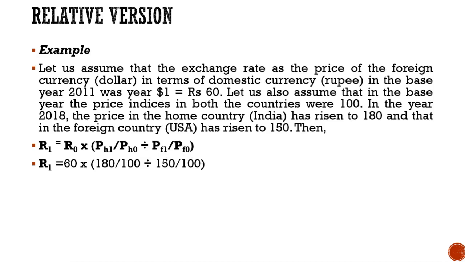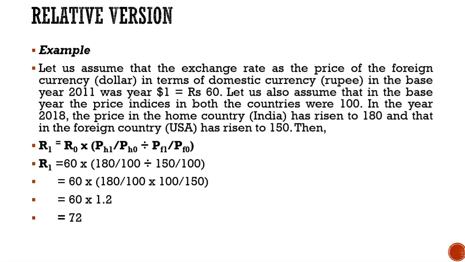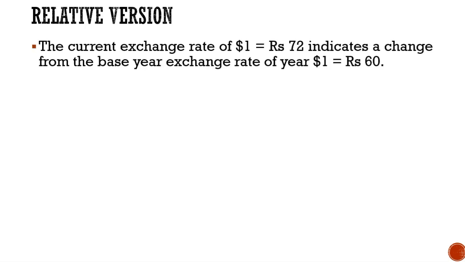Solving by substituting the values, we can further solve it as 60 into 180 upon 100. The reciprocal of the division will become 100 upon 150. Now cross multiplying the values, we get 60 into 1.2, which is equal to 72. Therefore the new exchange rate is $1 is equal to 72 rupees. Now the current exchange rate of $1 equal to 72 indicates a change from the base year exchange rate of $1 is equal to 60.